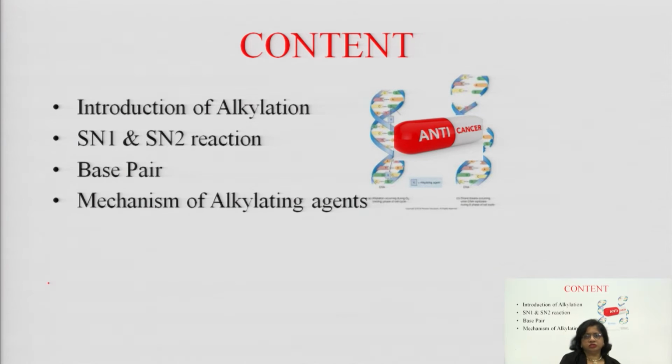Just to help you remember what alkylation is: in the alkylation process, our main target is DNA. We have to stop the synthesis of DNA by mismatching base pairs, by changing or cleaving the structure of base pairs, and by cross linkage of base pairs. So, this will lead to death of DNA. Always remember this image, it will help you to remember the mechanism of alkylating agents. So, now I move to